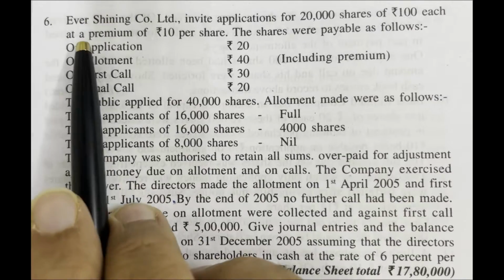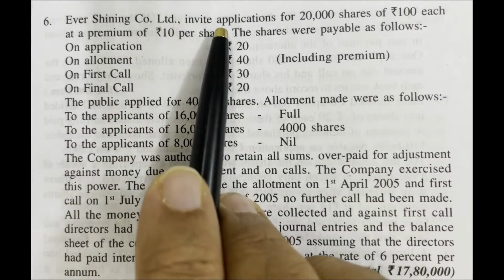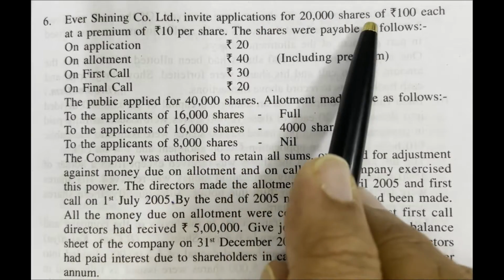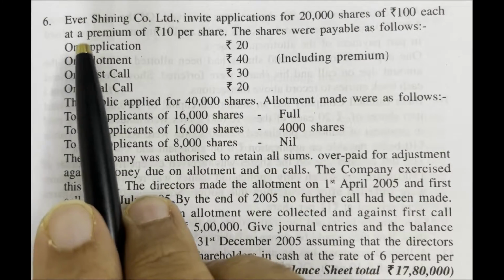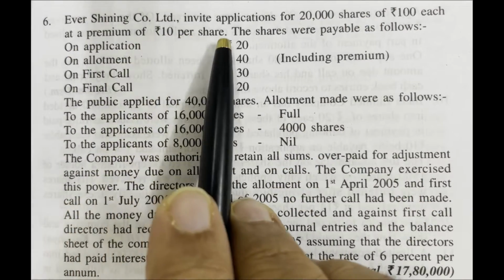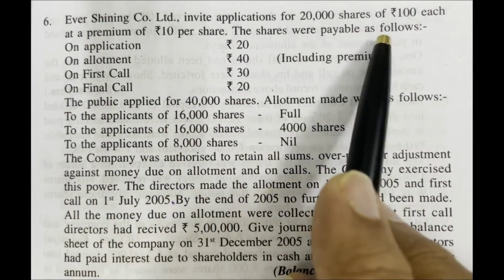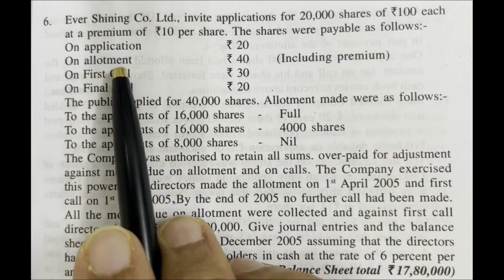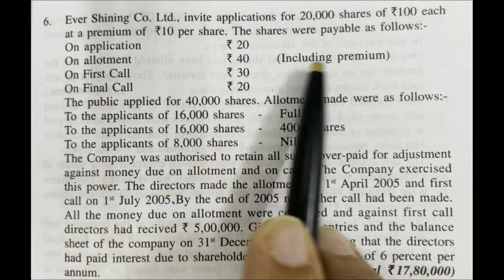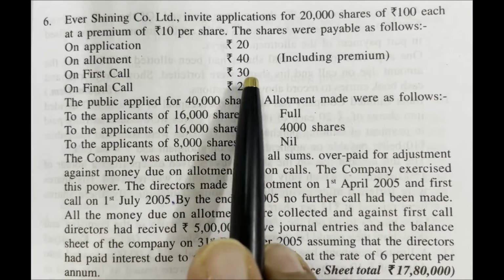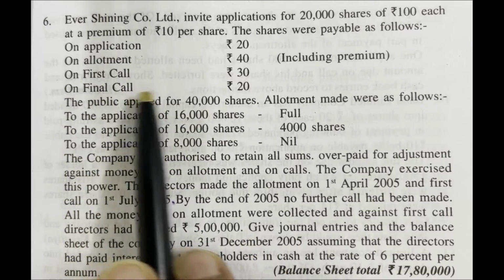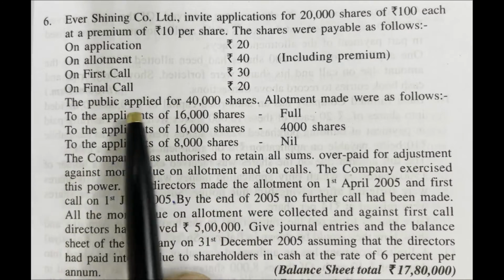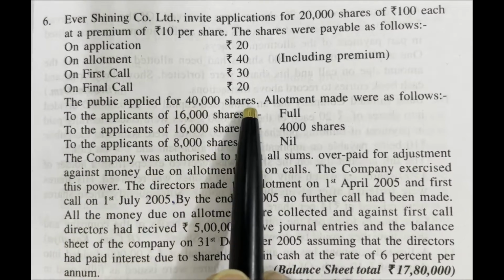Sixth problem. Ever Shining Company Limited invites applications for 20,000 shares of 100 rupees each at a premium of 10 rupees per share. The shares were payable as follows. On application, 20 rupees. On allotment, 40 rupees including premium. On first call, 30 rupees. On final call, 20 rupees. The public applied for 40,000 shares.